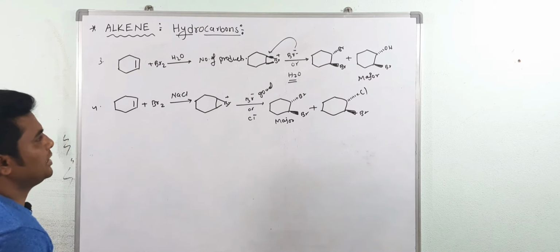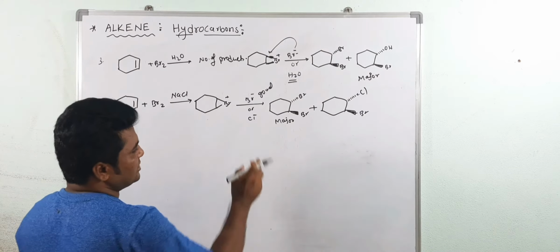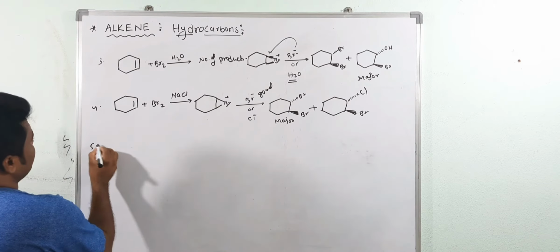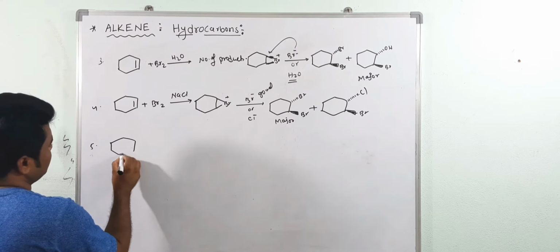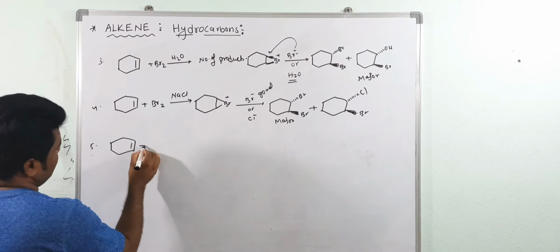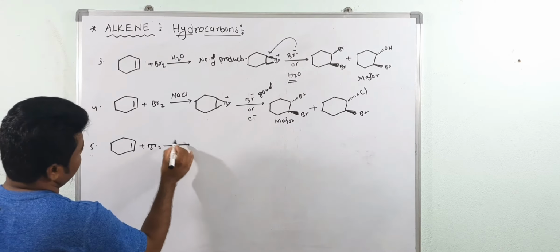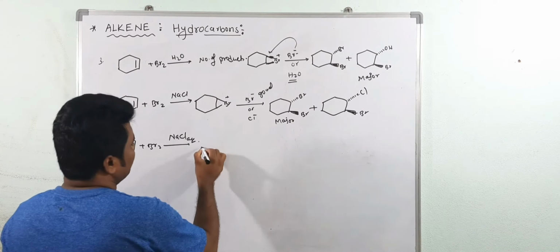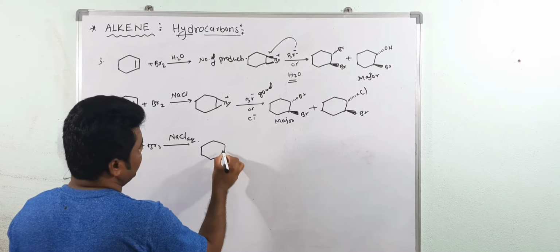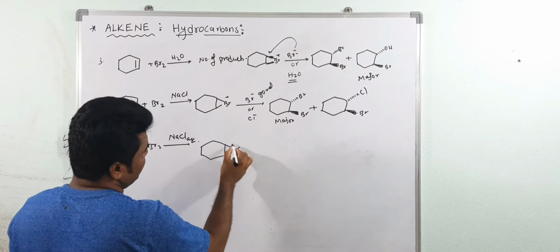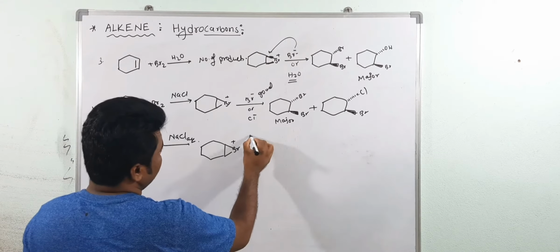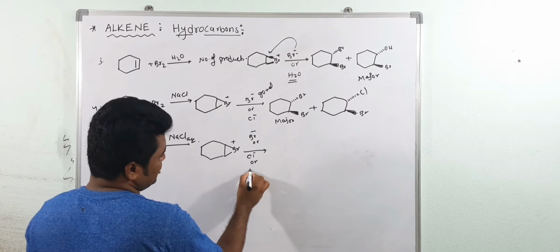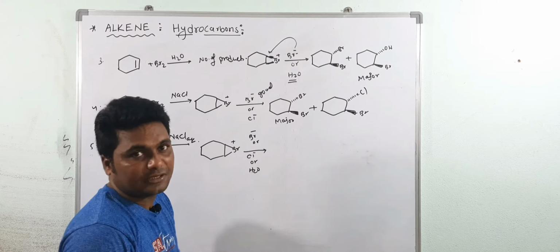Now, they will not ask the major in the number of possible products. In the multiple choice question they will ask. Suppose I take bromine, NaCl, aqueous. Aqueous means it contains water molecules. Very important. First the bromonium ion you will get. Then after that Br minus, otherwise Cl minus, and aqueous means water molecule is also there. Total 3 products you will get.